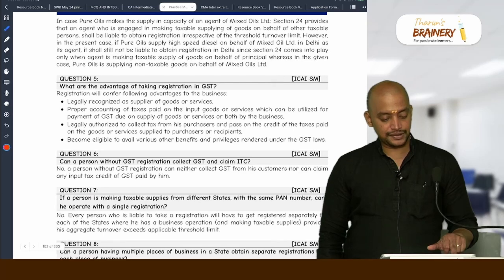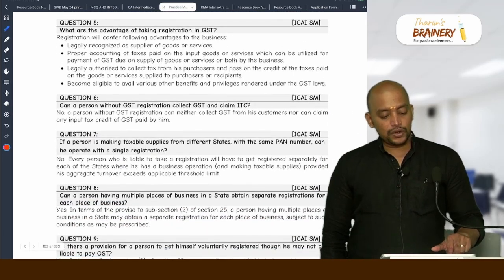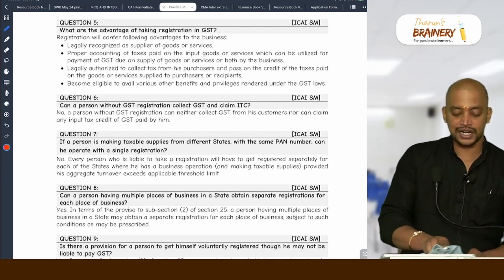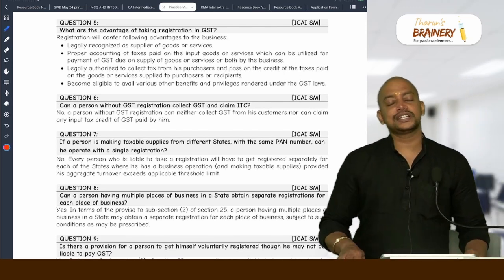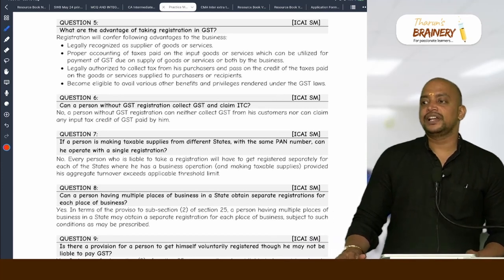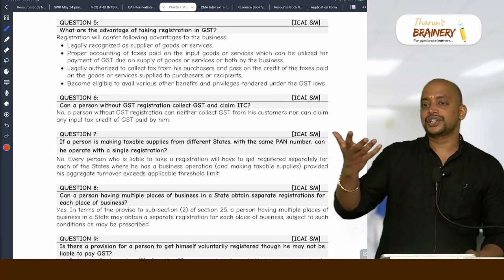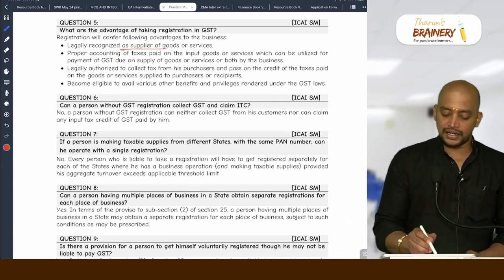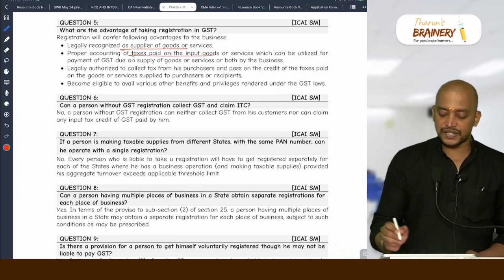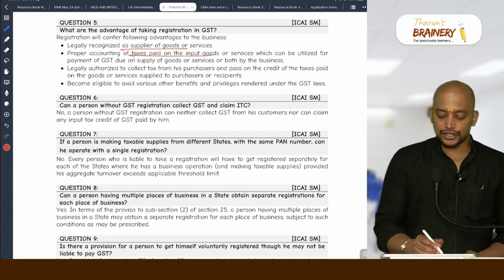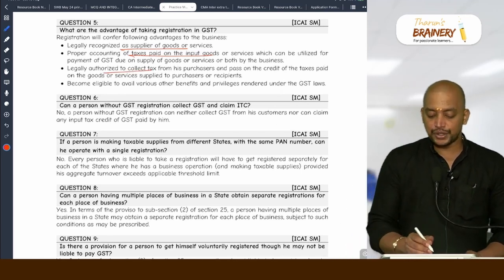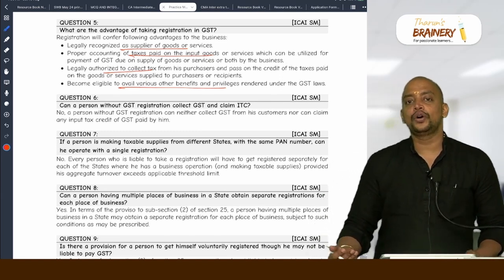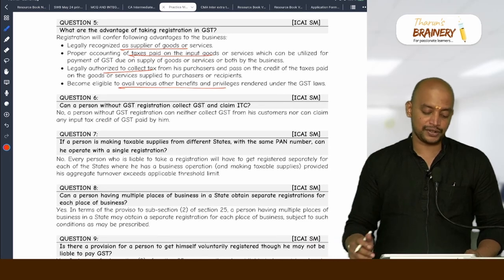Then next, what are the advantages of taking registration in GST? Generic question, you can write. Generally you can write what is the advantage. You can avail the ITC, then you will get a recognition that you are having a business. So you are recognized as a supplier, proper accounting of taxes paid on inputs, legally authorized to collect the tax, become eligible to avail various other benefits and privileges, because for registered persons, usually loan approval and all will be easy, based on turnover they will give.